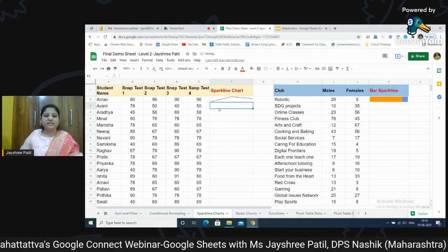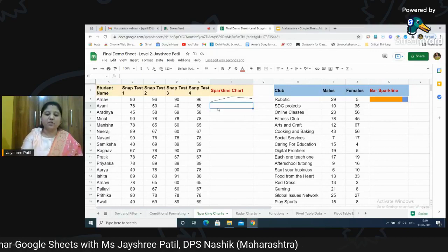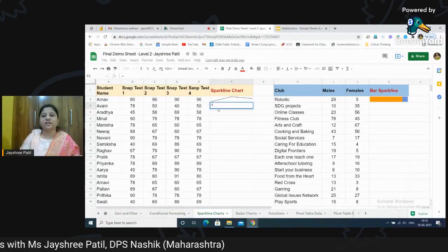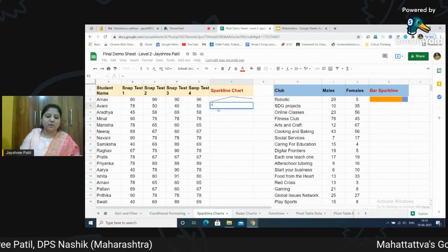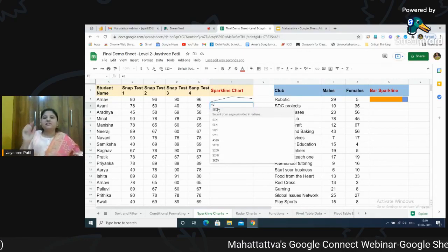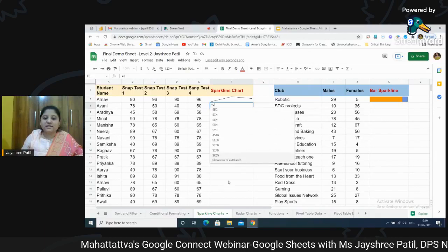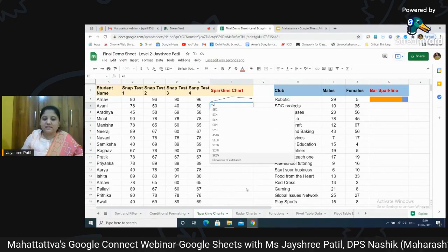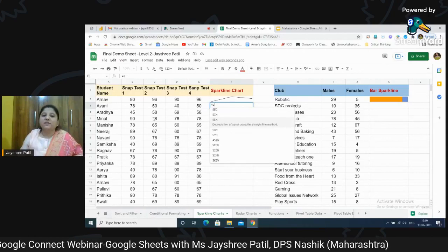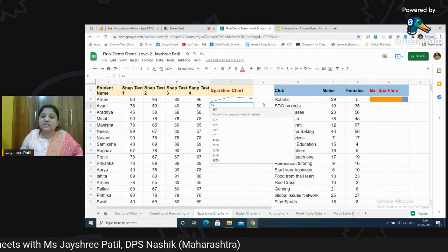It is very, very easy. Whenever we are using any formula, as we all know, we have to add an equal to sign. So we'll again start with equal to. We are using sparkline. Sparkline is a single chart which you can see here on my screen. It comes into a single cell. This is a small rectangle box. It will give you a representation of the entire test scores for a particular student in a single cell.